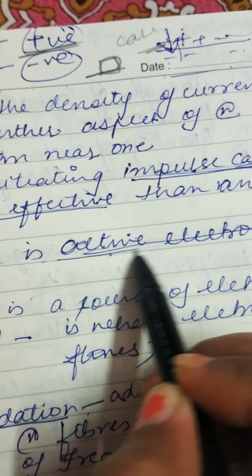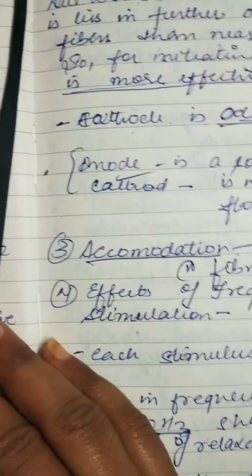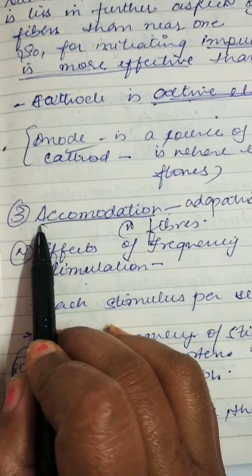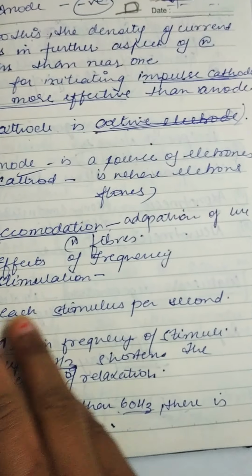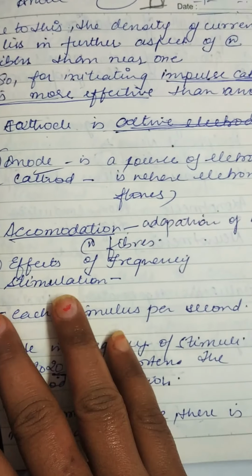So in muscle stimulation, the cathode pole will act as an active electrode and the anode will act as a passive electrode. Okay, the next point is accommodation. Accommodation means when the electrical current is applied to a nerve, the nerve fibers will get adapted to that particular intensity. So in order